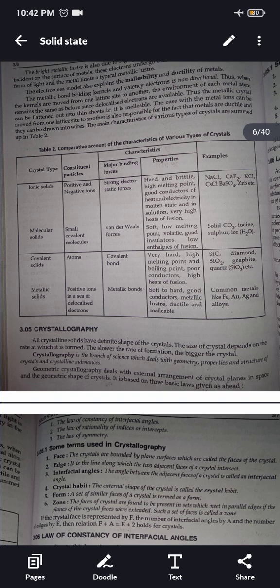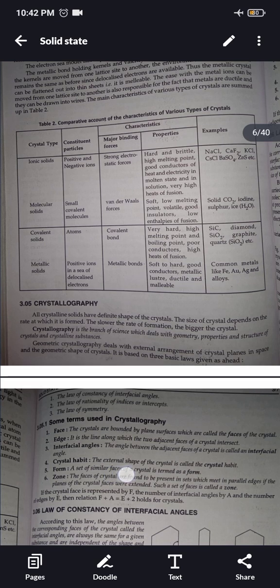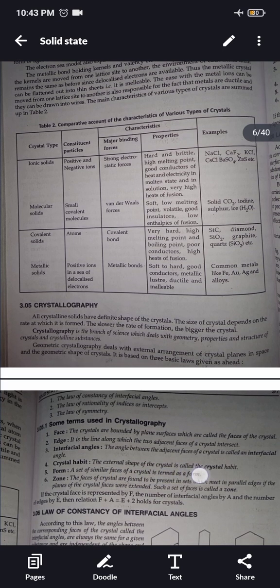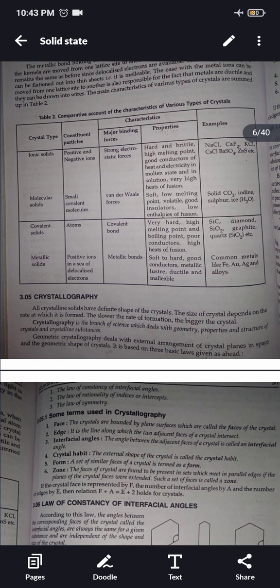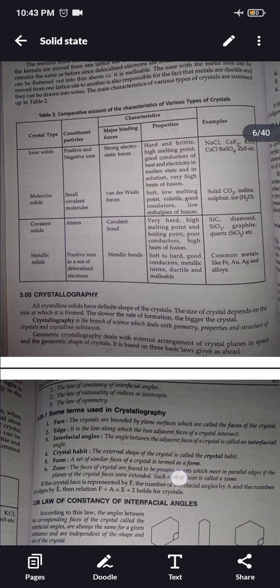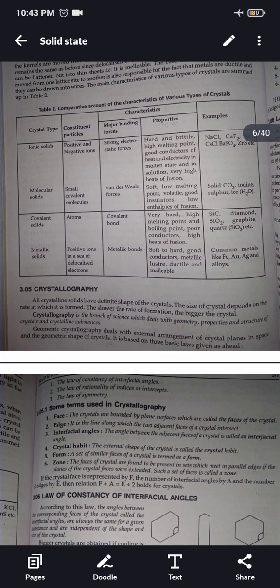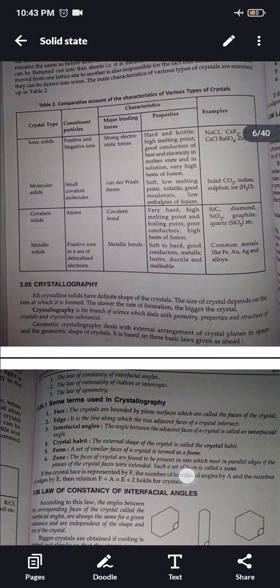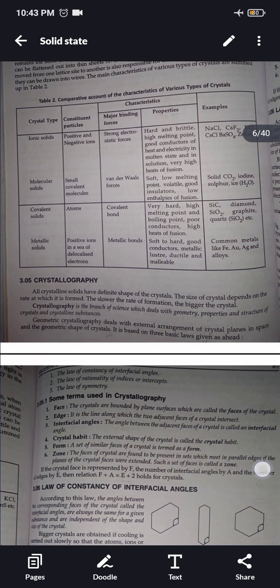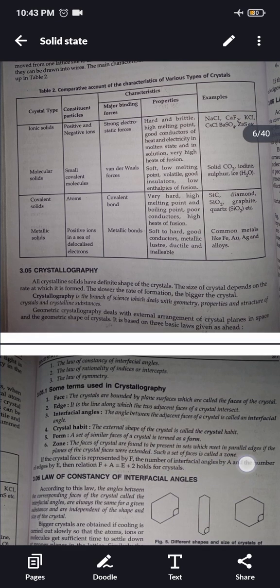Form. A set of similar faces of a crystal is termed as a form. Zone. The faces of a crystal are found to be present in sets which meet in parallel edges. If the planes of the crystal faces were extended, such a set of faces is called a zone. If the number of crystal faces is represented by F, the number of interfacial angles by A and the number of edges by E, then the relation F plus A is equal to E plus 2 holds for crystals.